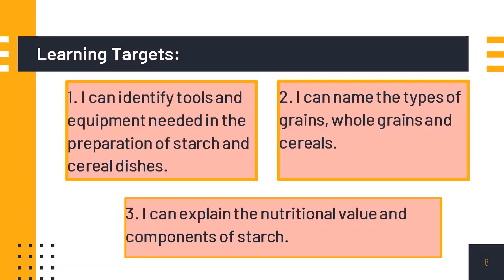For this lesson, here are our learning targets. Number 1, I can identify tools and equipment needed in the preparation of starch and cereal dishes. Number 2, I can name the types of grains, whole grains, and cereals. Number 3, I can explain the nutritional value and components of starch.